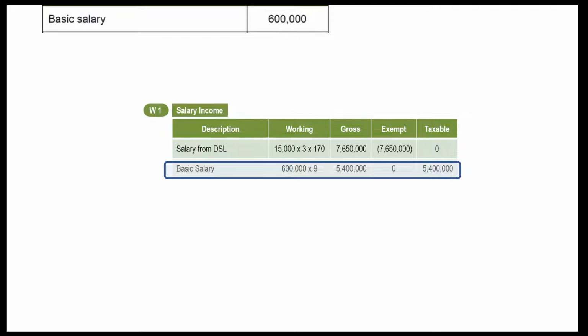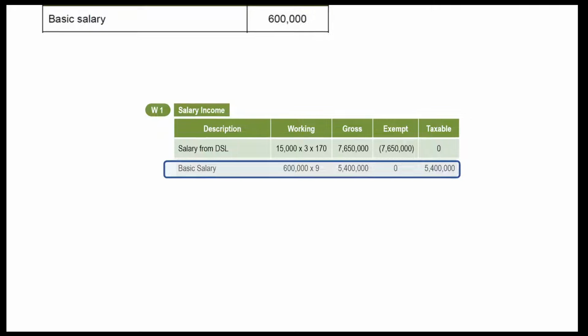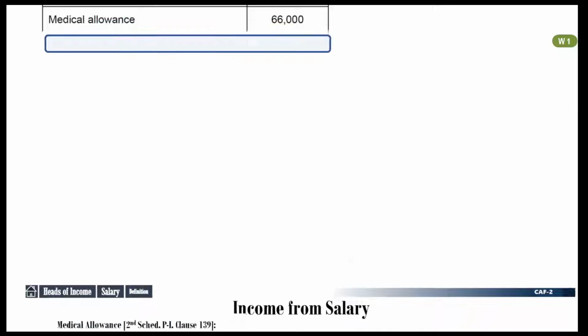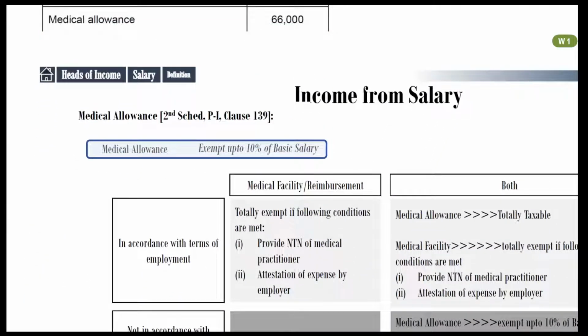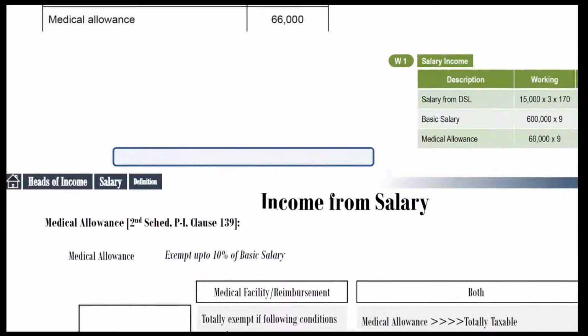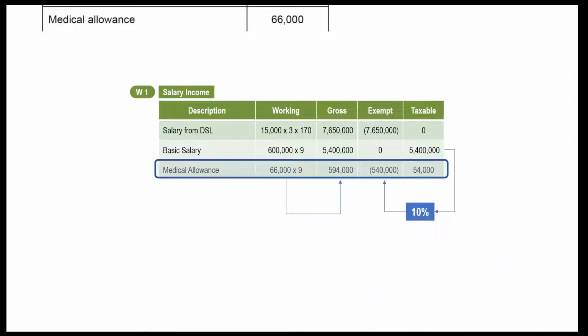Next information is about medical allowance of Rs 66,000 per month. Recall notes slide. Medical allowance is exempt up to 10% of basic salary. Mention it in your working. Rs 54,000 will be included in taxable income.